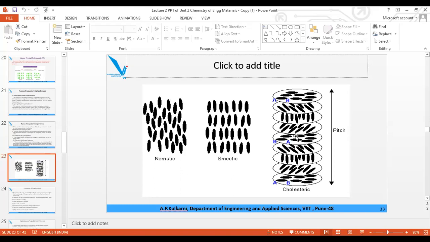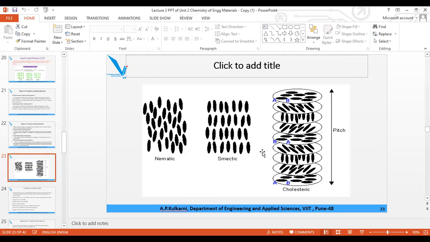Third type is cholesteric. In cholesteric, you will find that parallel arrangement is there, but there are different layers. In this layer, you can see the parallel arrangement is there, but the orientation is in the horizontal direction. For the second layer, they are coming from the left corner to the right corner. Here the orientation is from top to bottom. So even if the parallel arrangement is there, the orientation is different. So this type of crystal is called cholesteric.